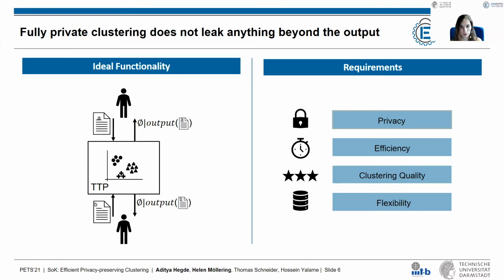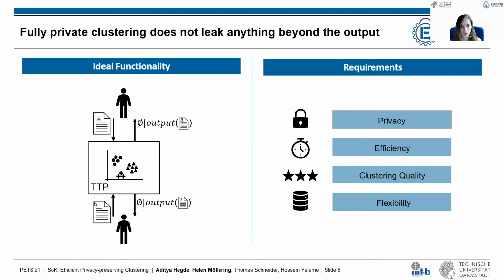The first aspect is, of course, privacy. So we want to have this fully privacy-preserving property, as if some intermediate information is leaked, it is difficult to understand what this implies, for example if we would have a very special constellation of data.